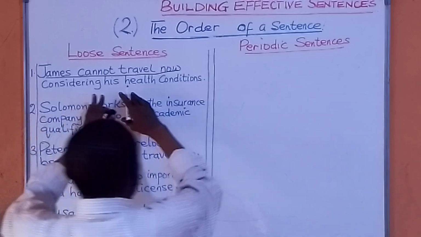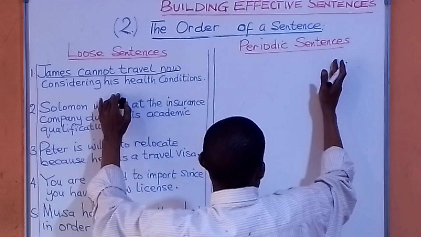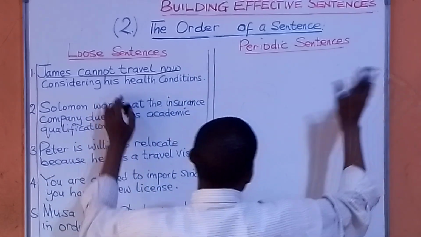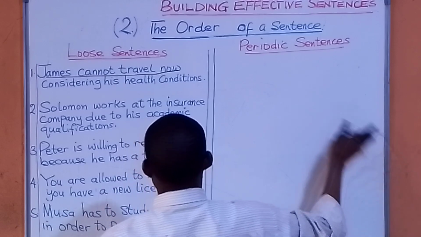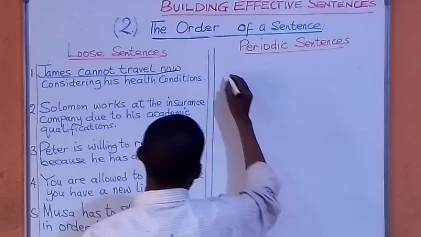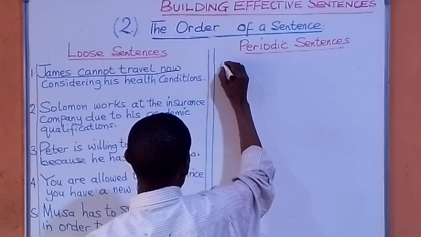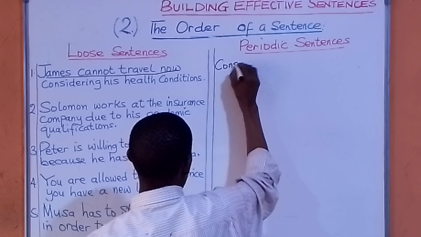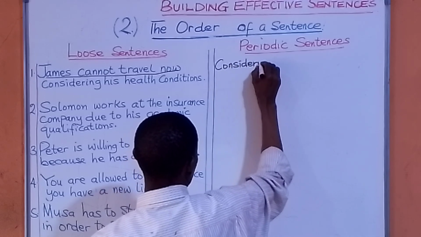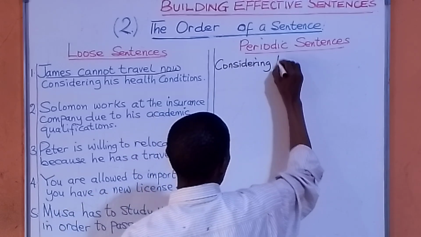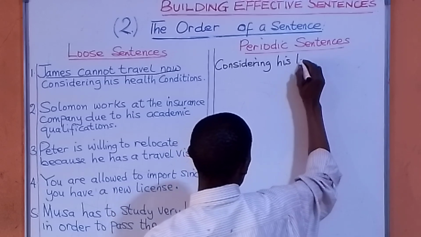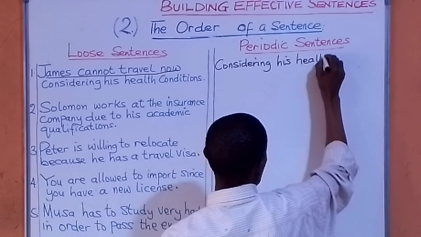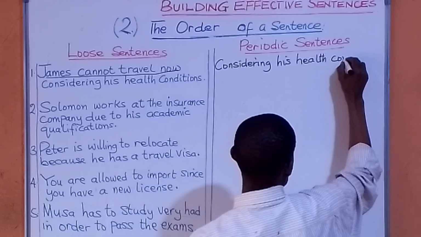Now, to make this into periodic sentence, the main point is going to be last. The main point which I underline is going to be last. Look at how it's going to be. I'm going to now put considering his health conditions.